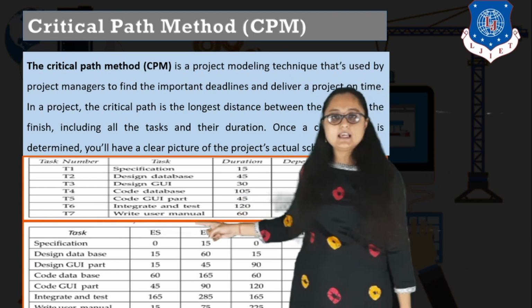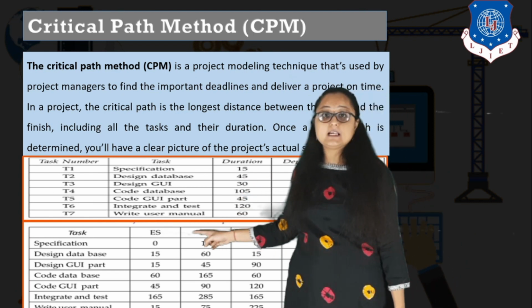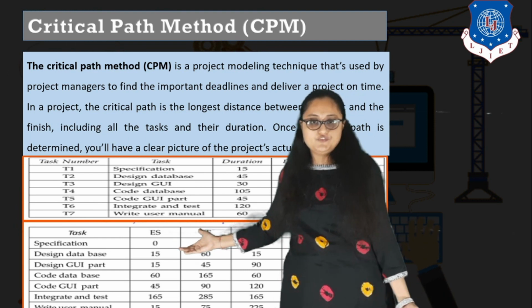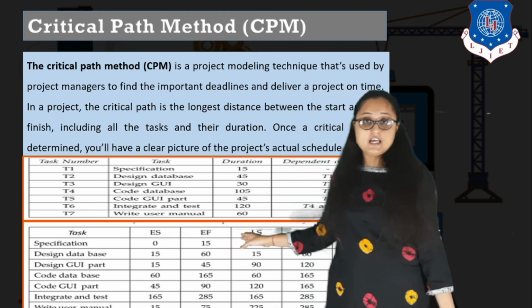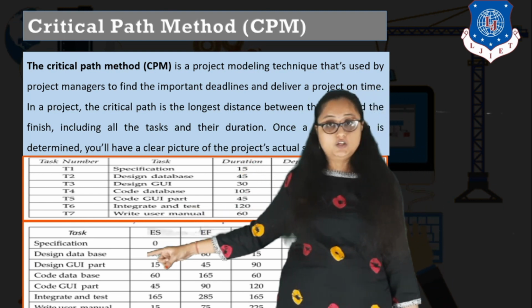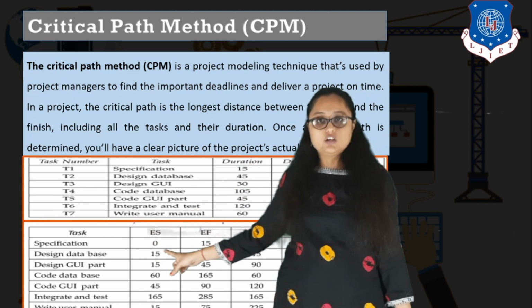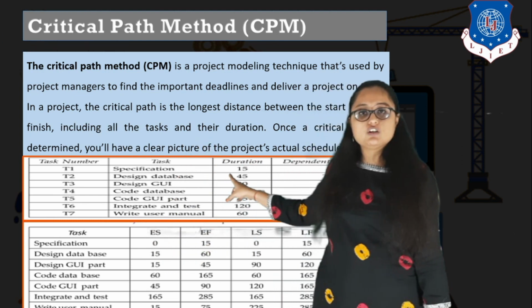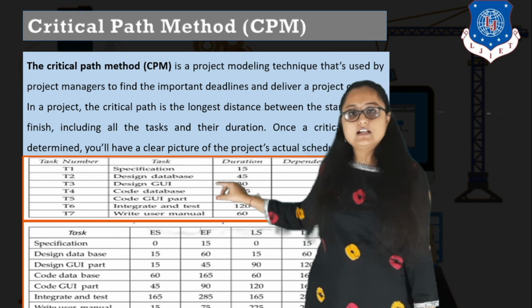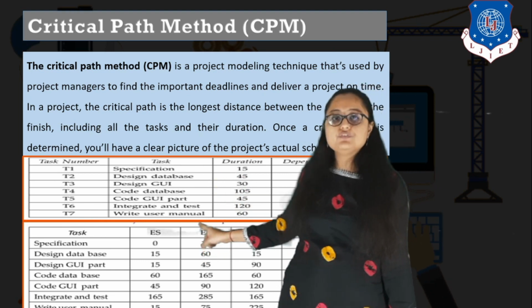So the earliest start time for starting specification is 0, right? On the 0th day you can start specification. Earliest finish time is basically you have to add the duration of this particular task to your earliest start time. And what is the duration of completing the specification? 15. So 0 plus 15, that is your earliest finish time, that is 15.